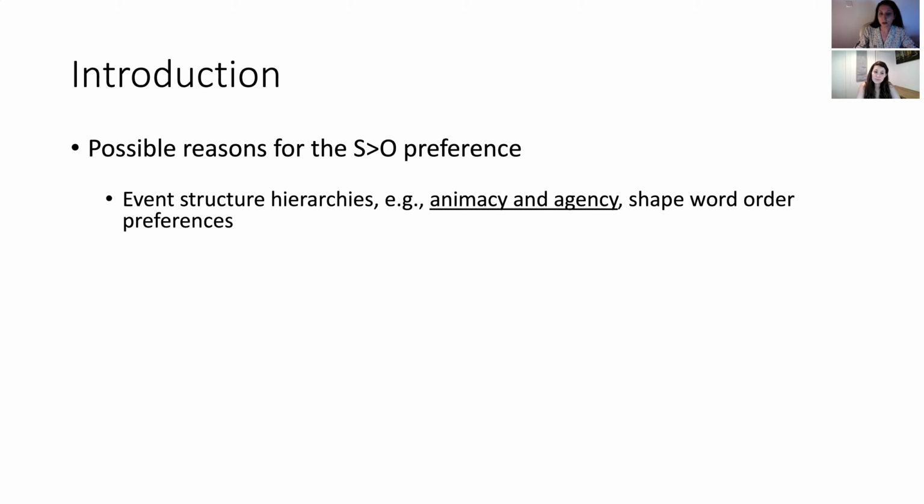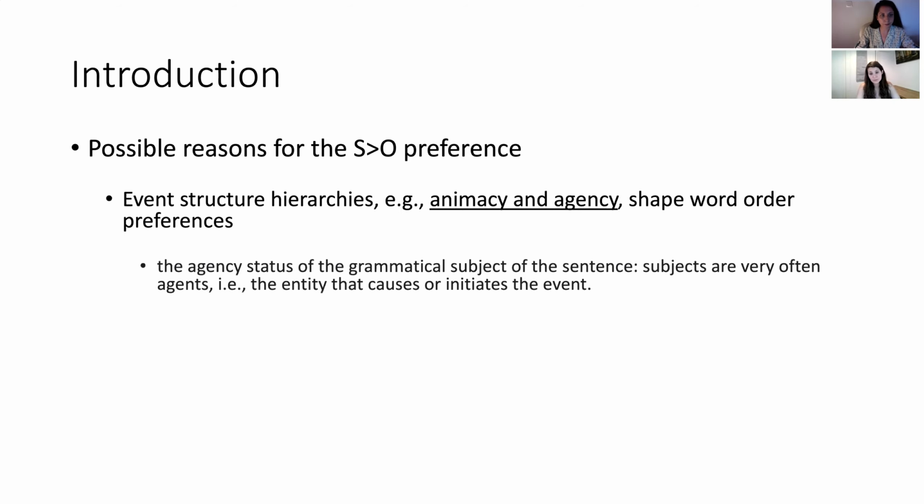Event structure hierarchies, for example, animacy and agency, might be shaping word order preferences. The agency status of the grammatical subject of the sentence: well, subjects are very often the agents. Those are the entities causing or initiating the events. So it seems like agency might be a factor in shaping word order preferences.